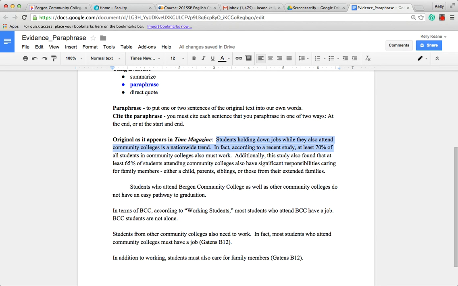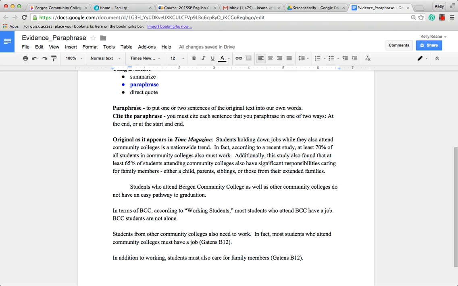In fact, according to a recent study, at least 70% of all students in community colleges must also work. Additionally, this study also found that at least 65% of students attending community colleges also have significant responsibilities caring for families, either a child, parents, siblings, or those from extended families."